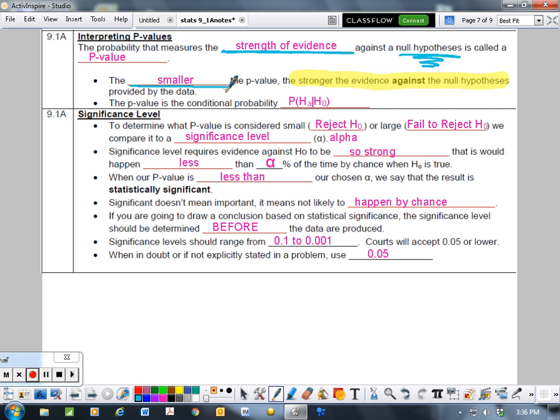The p-value is known as a conditional probability. What's the probability of getting my alternative hypothesis value given the null hypothesis is true? So that's what we're doing.